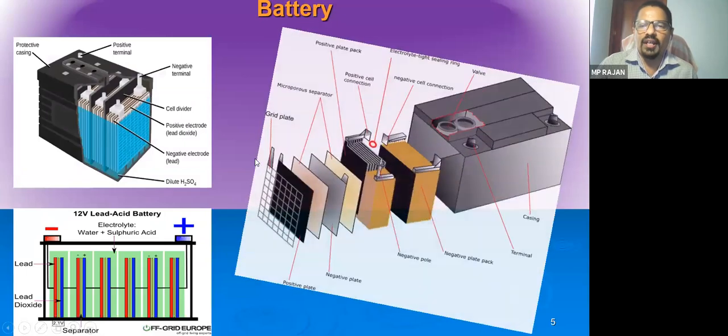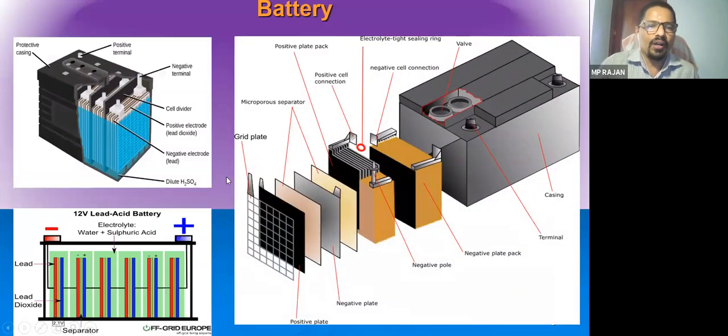So let us see the construction point of view. There are so many types of batteries, but in our solar system, lead acid batteries are normally very popular because of it is very cheap, very simple to connect, like other parameters we'll see. So this is a battery.